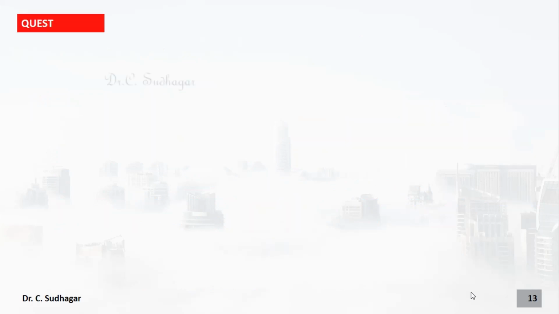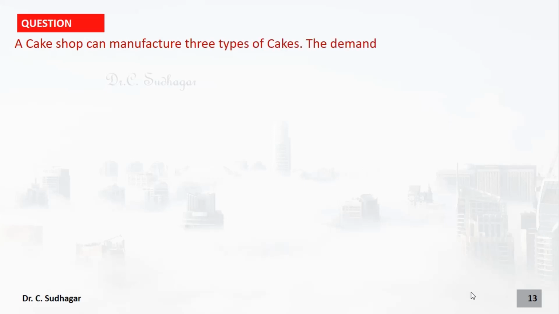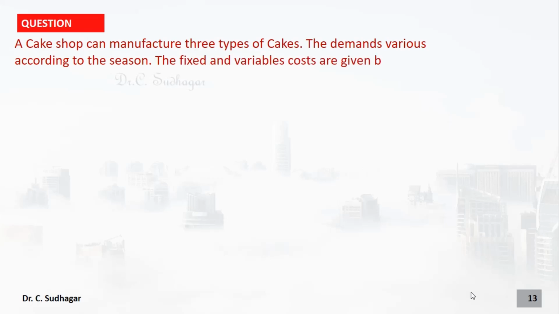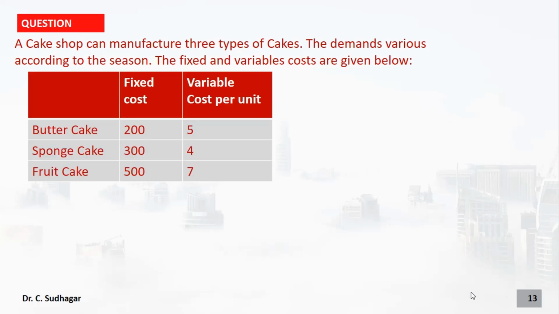Let us take a sample question. A cake shop can manufacture three types of cakes. The demand varies according to the season. The fixed and variable costs are given below. Let us assume that the cake shop is manufacturing three types of cakes: butter cake, sponge cake and fruit cake. The fixed cost and variable costs are given here.